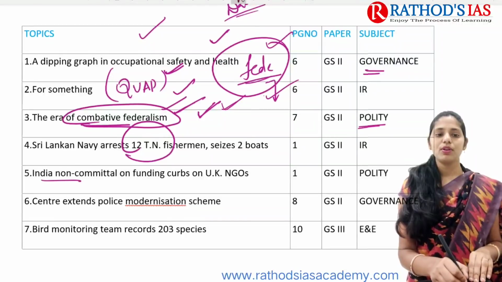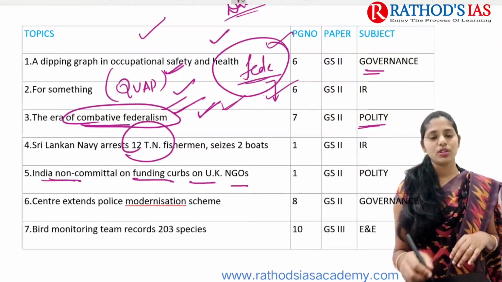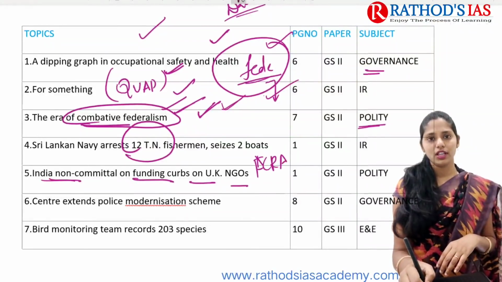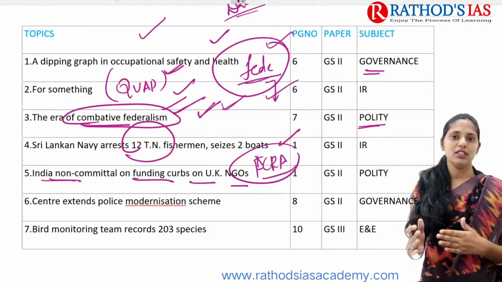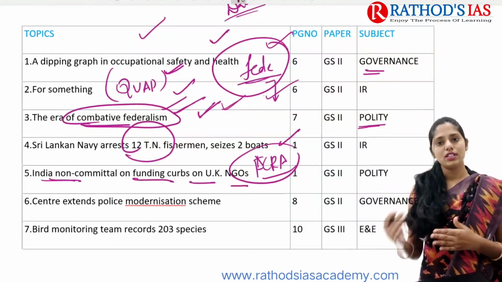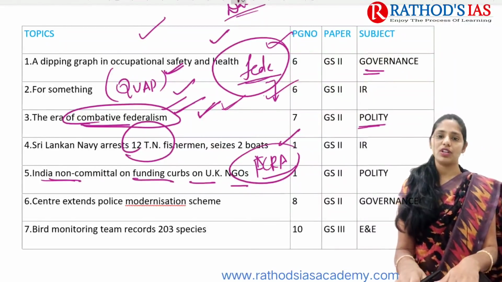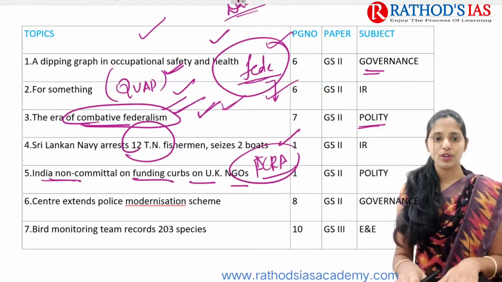And next topic is about India being non-committal on funding curbs on UK NGOs. This article is mainly talking about the Foreign Contribution Regulation Act. This act is very highly seen in the news. For this year's prelims and mains, this will be one important topic, you can get a question. And this topic is important from your polity GS paper 2 point of view.